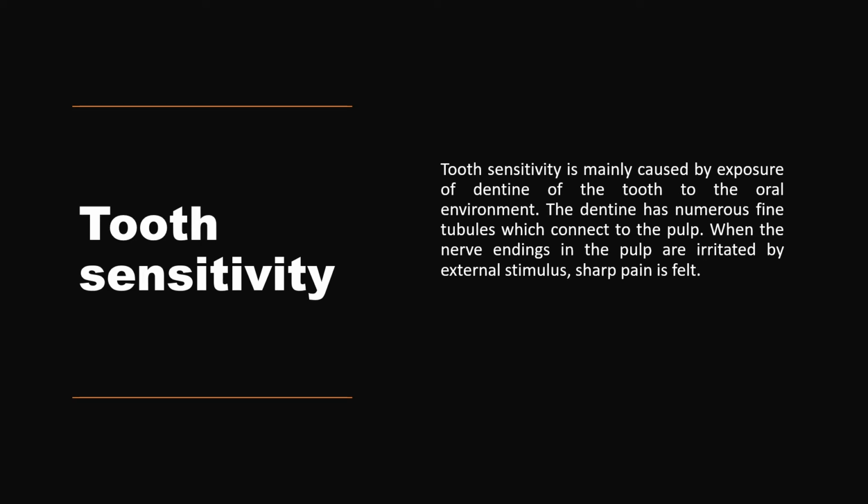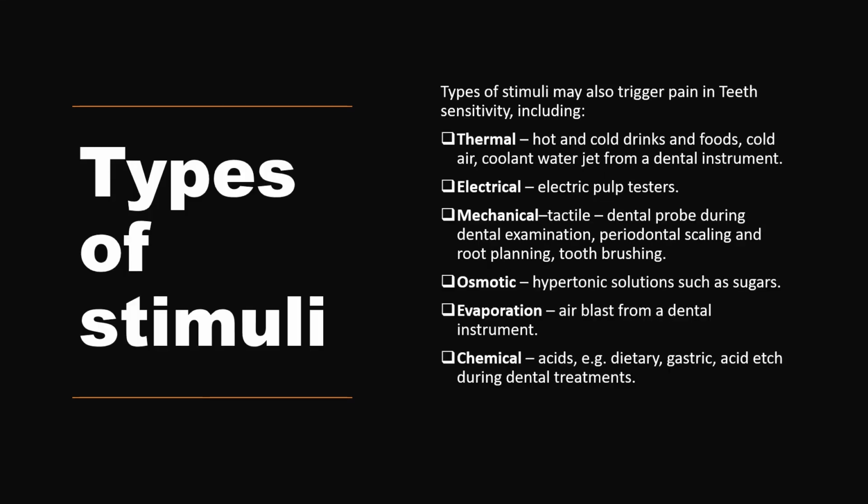sensitivity. When the nerve endings in the pulp are irritated by various stimuli, a sharp, shocking pain is felt. There are different types of stimuli which trigger pain in the tooth. For example, hot and cold sensitivity, also known as thermal sensitivity, due to the change in temperature, or it may arise due to electrical sensitivity or mechanical factors like a dental probe during the dental examination. Sensitivity may also be due to osmotic pressure or evaporation, and it is also believed to occur due to chemical stimuli, for example gastric juices